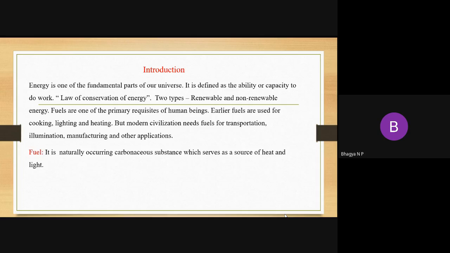Then what is the definition of fuel? The fuel is made up of carbon substances, and those carbon substances mainly serve as a source of heat and light. In another way, we can also say fuel consists of organic matter. When these fuels undergo combustion in the presence of oxygen, they produce heat. Along with the heat, some products are formed. That is the total meaning of the fuel.